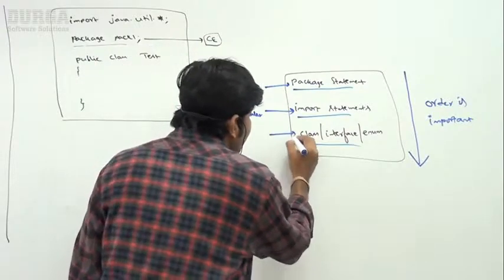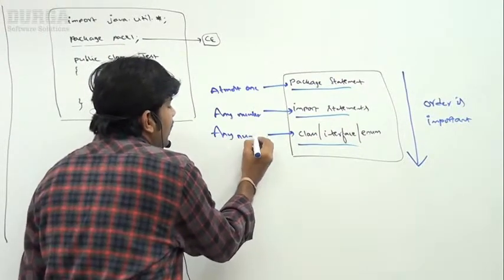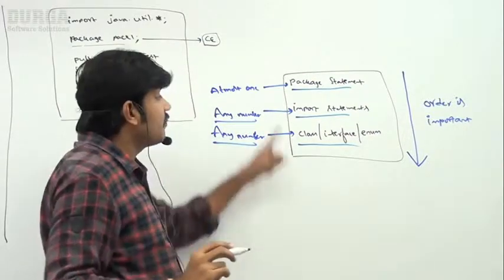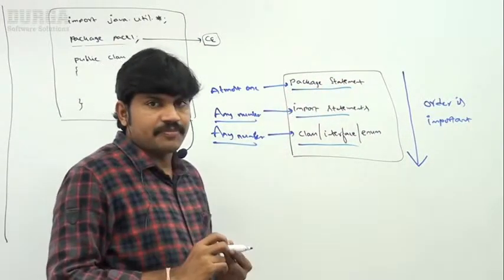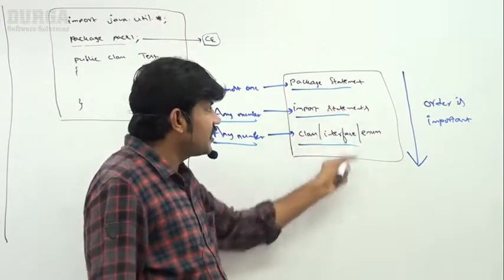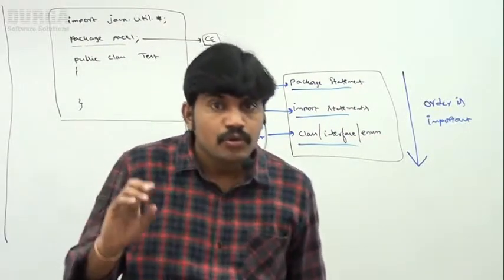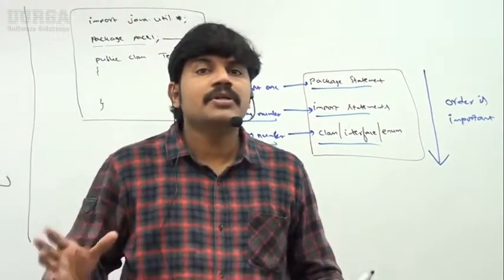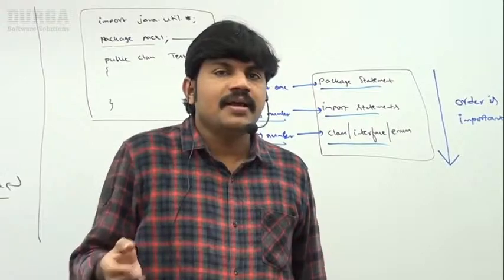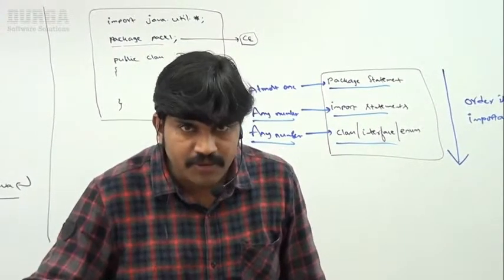Sir, how many class or interface or enum declarations are allowed? Any number. No problem at all. So the restriction is applicable only for the package statement. More than one package statement is not allowed. The second restriction: order is important. That's all. These are various important loopholes you people should be aware of about the Java source file structure. If you feel comfortable, then some practice bits we are going to discuss. Clear up to this?